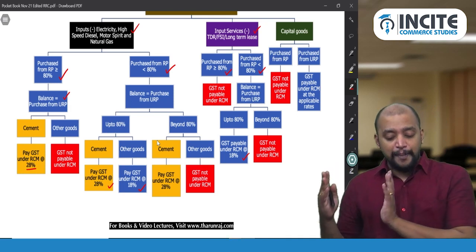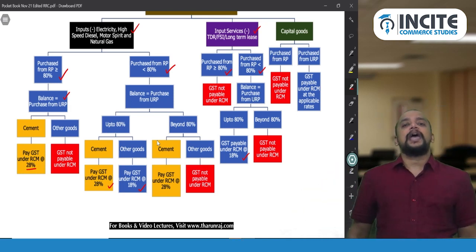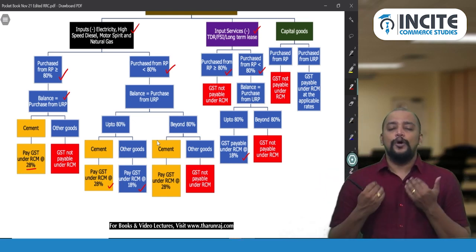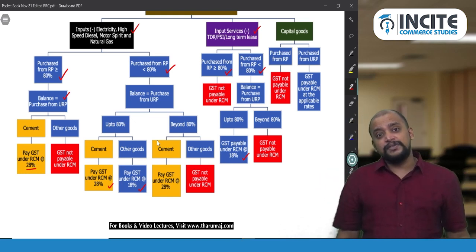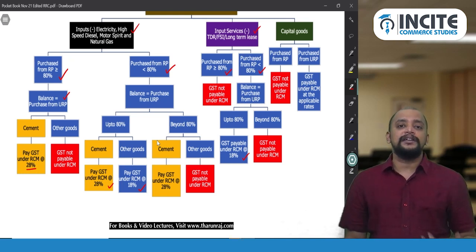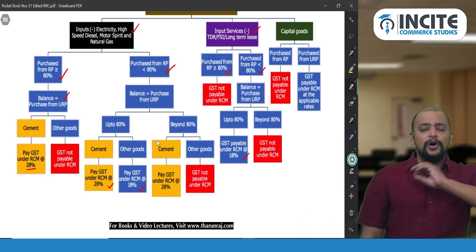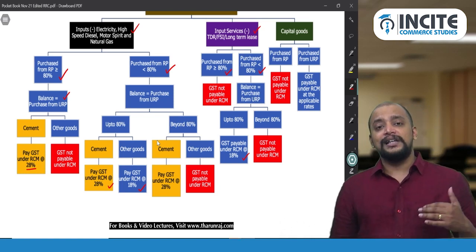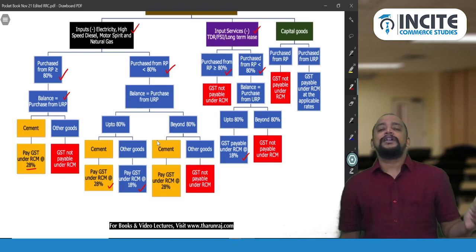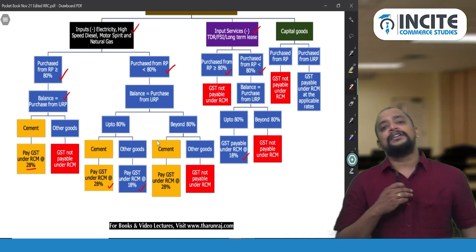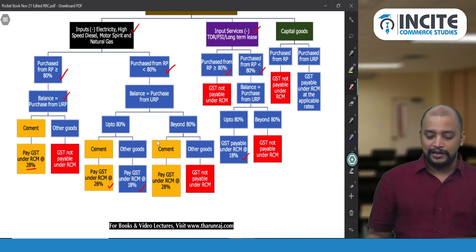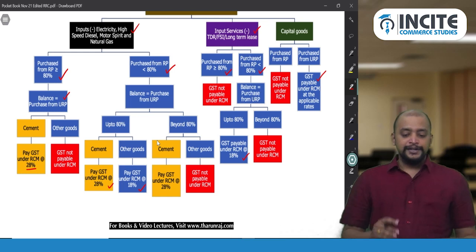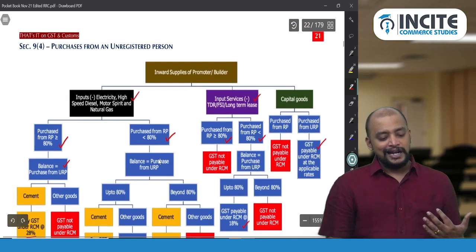Whereas in the case of capital goods, we need to check from whom the capital goods are purchased. If the capital goods are purchased from a registered person, no problem. If the capital goods are purchased from an unregistered person, we don't have this 80%, 20% and all for capital goods. Always the capital goods should be purchased from a registered person, otherwise pay GST under RCM at the rate applicable to the capital goods. Not the general rate of 28% or 18%, but the rate applicable to the capital goods will be taken. Okay. GST payable under RCM at the applicable rates. So this is with respect to section 9 subsection 4.